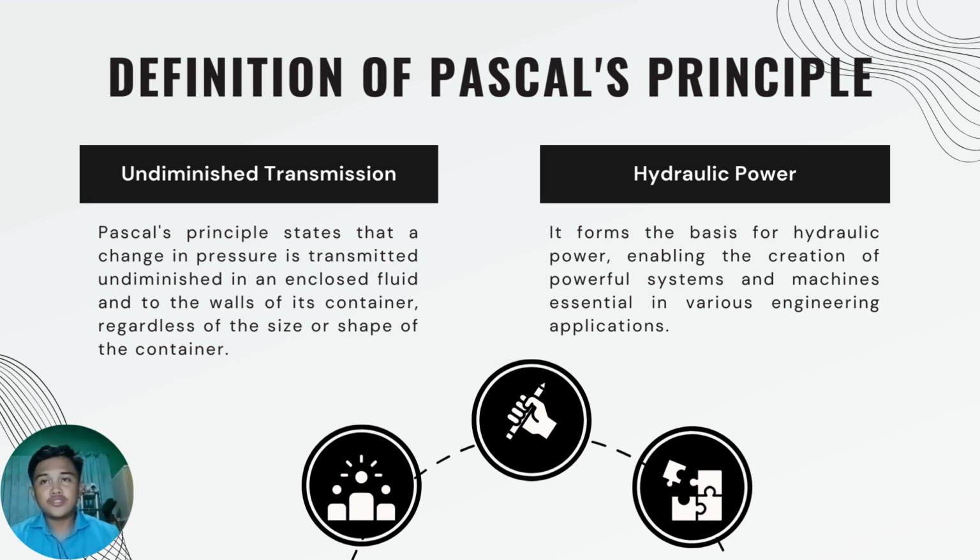Other definition of Pascal's principle. Pascal's principle, in fluid, gas, or liquid mechanics, states that in a fluid at rest in a closed container, a pressure change in one part is transmitted without loss to every portion of the fluid and to the walls of the container. The principle was first enunciated by the French scientist Blaise Pascal.